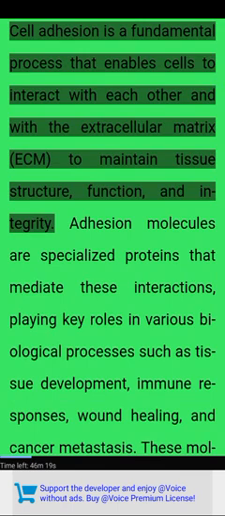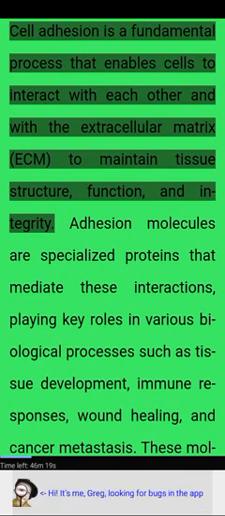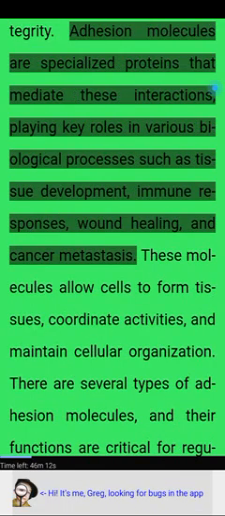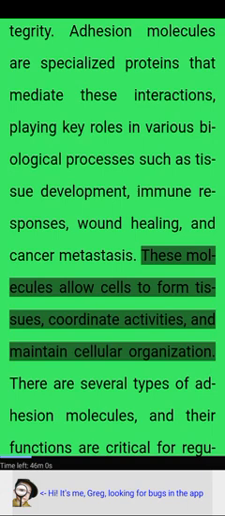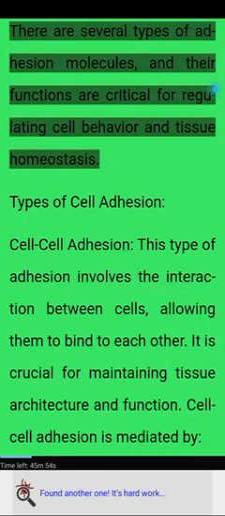Cell adhesion is a fundamental process that enables cells to interact with each other and with the extracellular matrix (ECM) to maintain tissue structure, function, and integrity. Adhesion molecules are specialized proteins that mediate these interactions, playing key roles in various biological processes such as tissue development, immune responses, wound healing, and cancer metastasis. These molecules allow cells to form tissues, coordinate activities, and maintain cellular organization. There are several types of adhesion molecules, and their functions are critical for regulating cell behavior and tissue homeostasis.